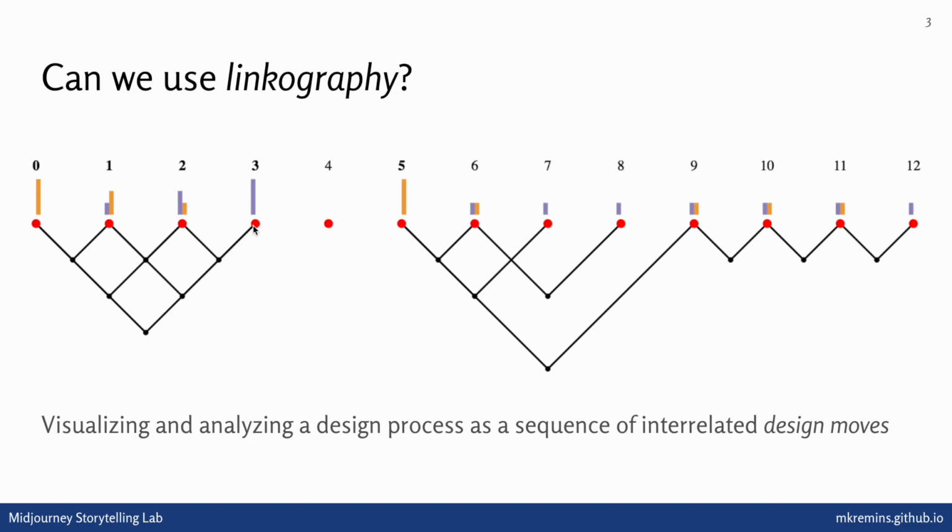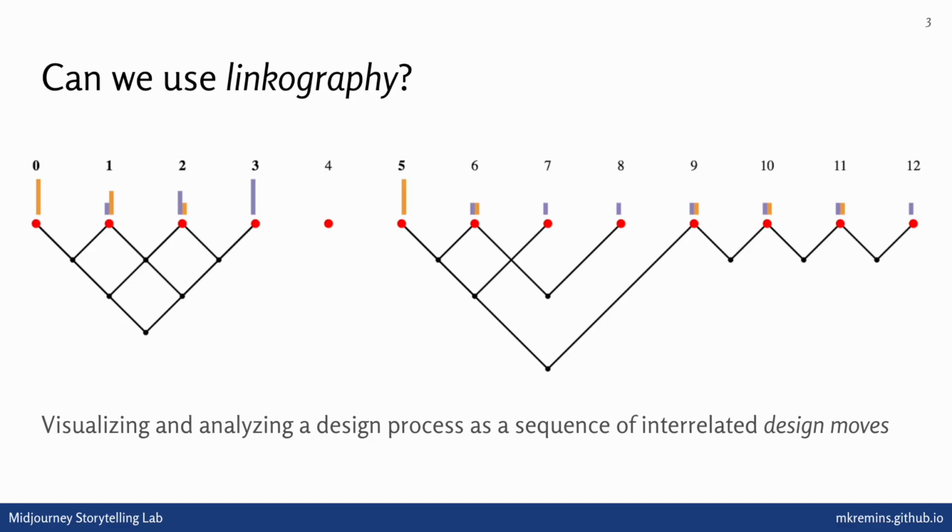And so you can see here that you've got a characteristic web structure in which all of moves 0 through 3 are related to one another in some sense. Move 4 is an orphan, or an ignored digression in this sequence. There's some relationships, but not as dense. This is a chunk from moves 5 to 9. And then finally, from moves 9 through 12, we have a sawtooth pattern, where each move directly responds to the previous one, but doesn't reintegrate into the broader themes of the session as a whole.